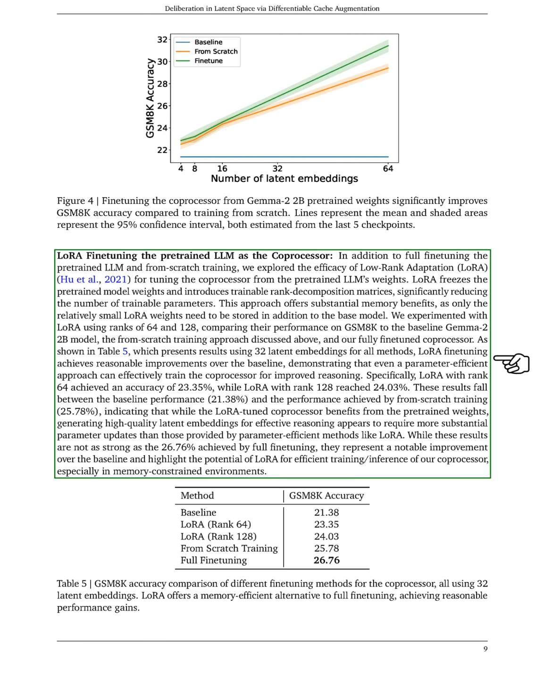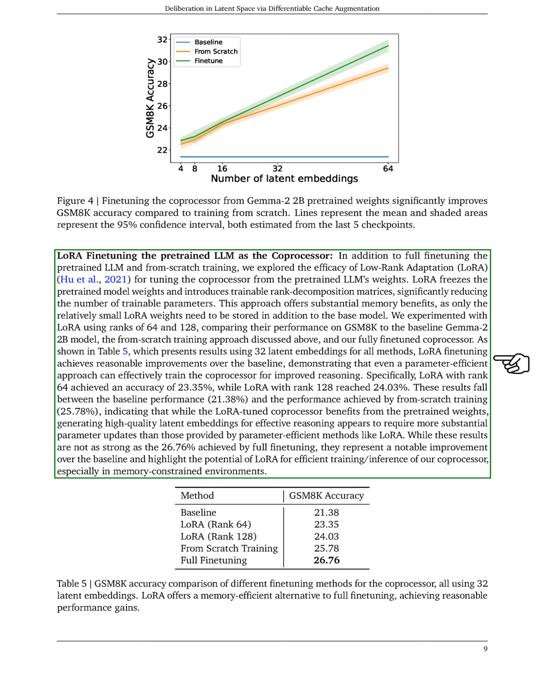Additionally, we examined the effectiveness of low-rank adaptation, LoRa, for tuning the coprocessor. LoRa freezes the pre-trained model weights and introduces trainable matrices, significantly reducing the number of parameters. We tested LoRa with ranks of 64 and 128, comparing their performance on GSM 8K to the baseline, the from-scratch training, and our fully fine-tuned coprocessor.